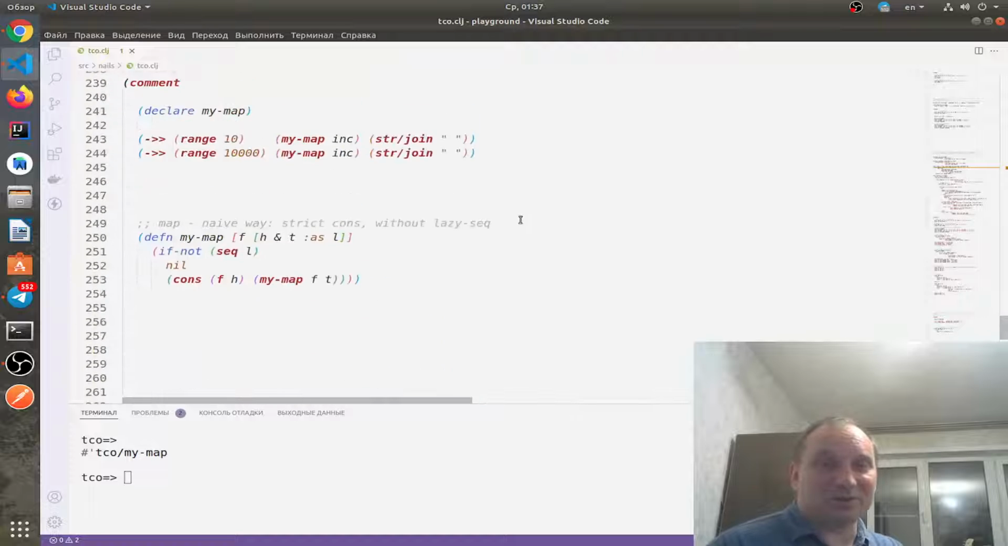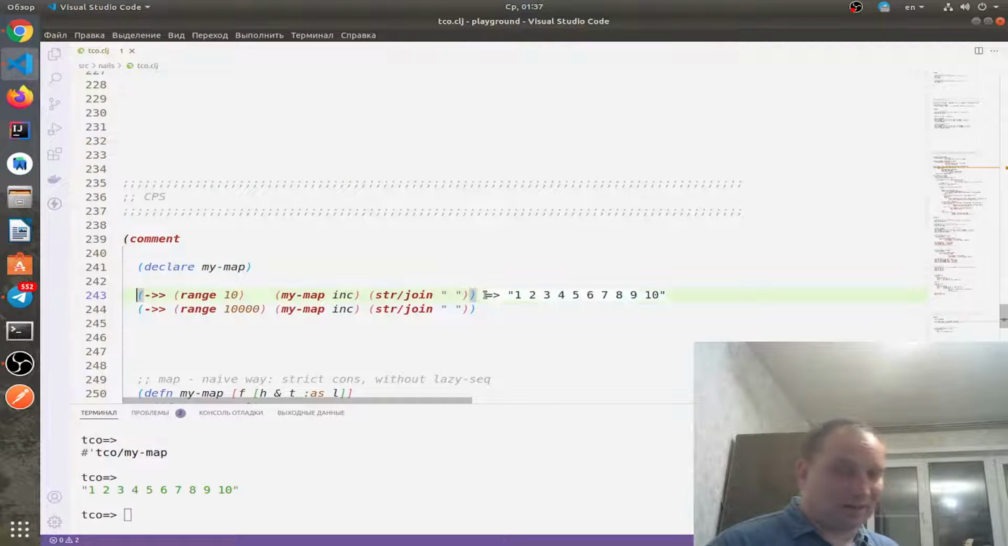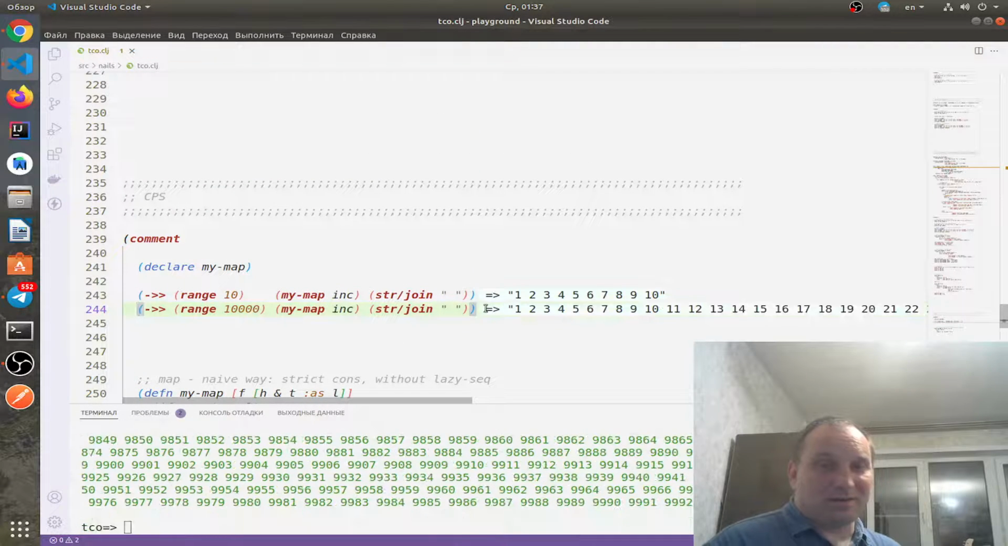Let me show you. I'm going to run it again here. And yeah, finally we win. Because it keeps the order of the values in our sequence, in our strict list actually, and it doesn't make two runs over the list, and it returns the actual list mapped by increment.